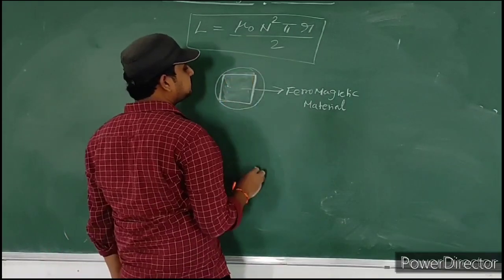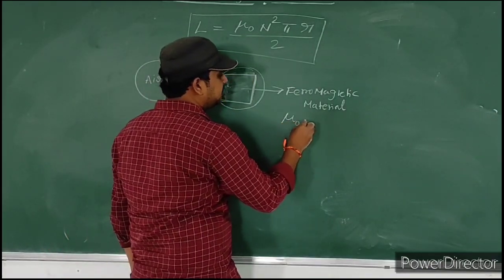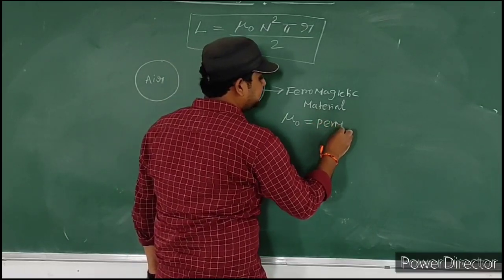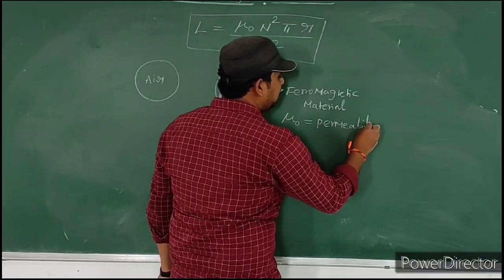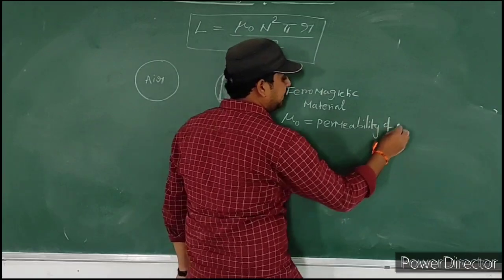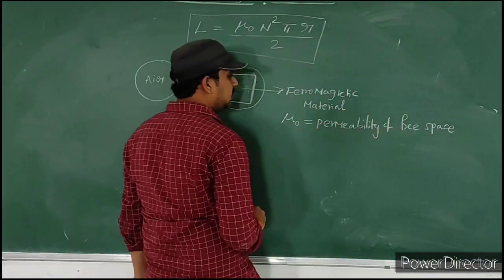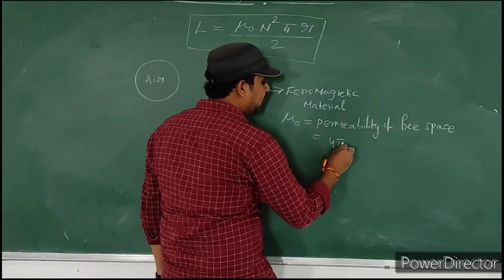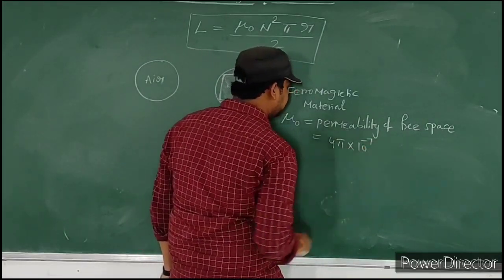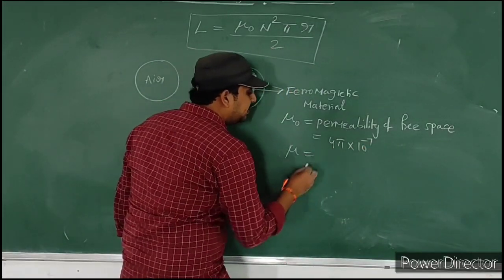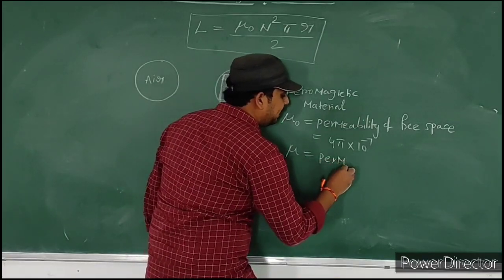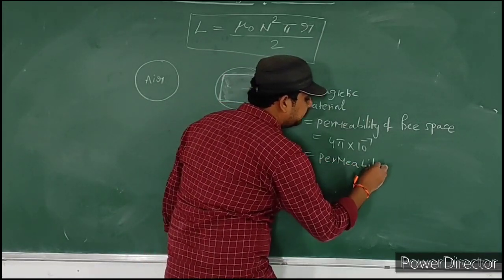Mu naught is nothing but permeability of free space. This value is 4 pi into 10 power minus 7. Mu means permeability of medium.